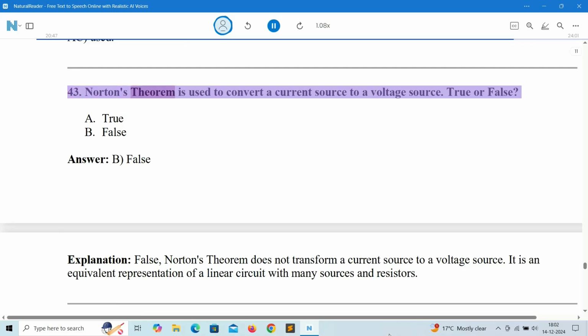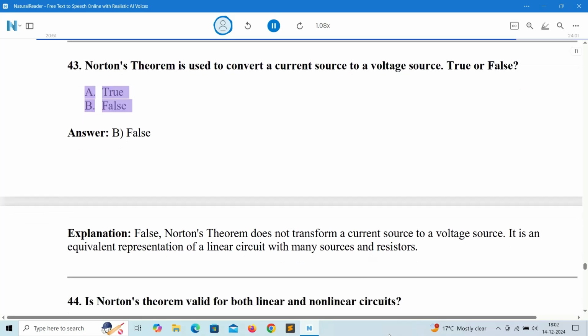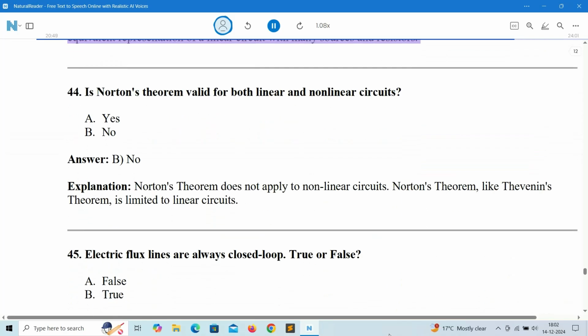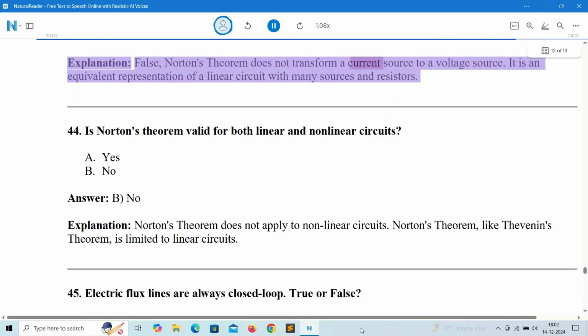43. Norton's theorem is used to convert a current source to a voltage source. True or false? A. True. B. False. Answer: B. False. Explanation: false. Norton's theorem does not transform a current source to a voltage source. It is an equivalent representation of a linear circuit with many sources and resistors.